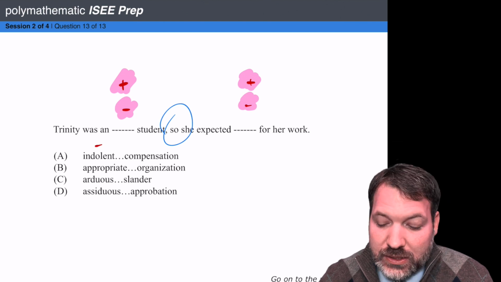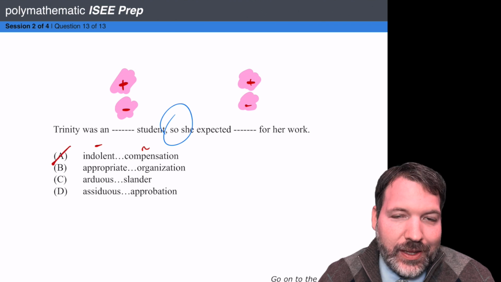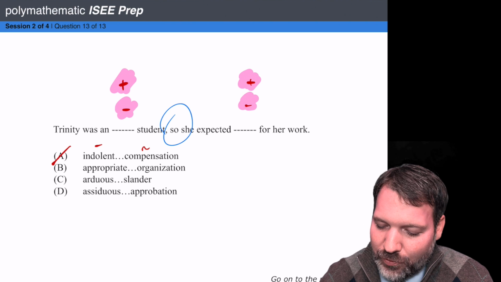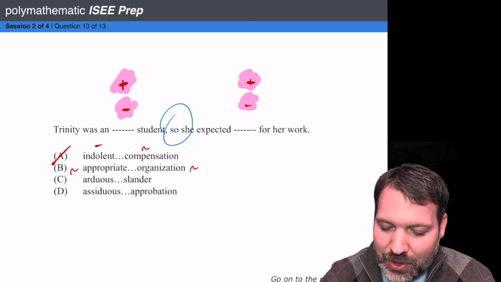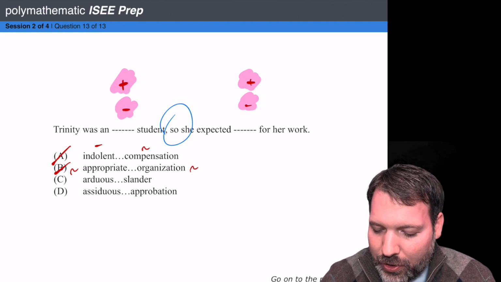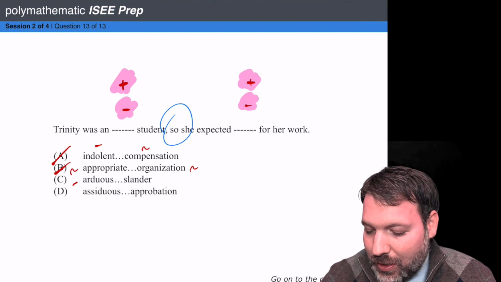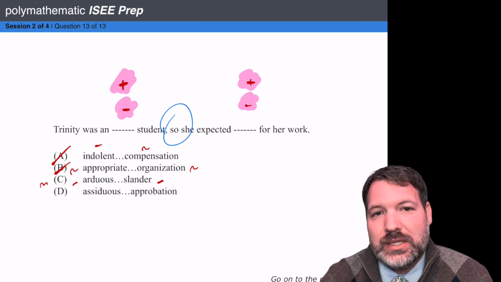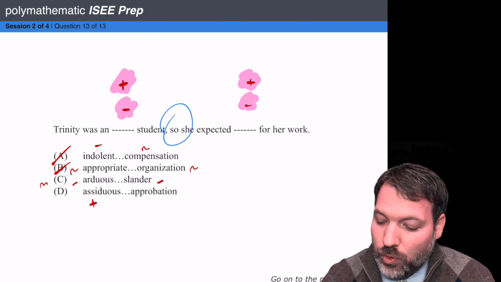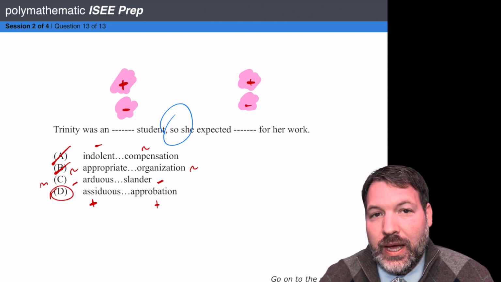Indolent is negative. It means lazy. Compensation is kind of neutral, neither positive nor negative, and so we could say that's really not going to work in this particular scenario. Appropriate is not super positive or negative, so again, organization, same thing, really isn't going to work on a question like this. Arduous, working hard, you could think of it as negative, but also it can be a positive thing. Slander, yeah, maybe, so maybe I'm going to keep C here. But answer choice D is pretty clearly the better choice. Assiduous means she is a hard worker, and so of course she would expect praise or approbation for her work, and so D is going to end up being the better choice.